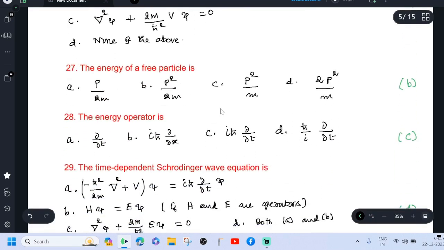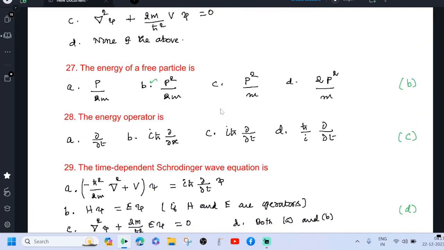The energy of a free particle is p square divided by 2m. Then E equal to T plus V. For a free particle, V equal to 0. E equal to half mv square, which is equal to m square v square by 2m. This is p square by 2m.